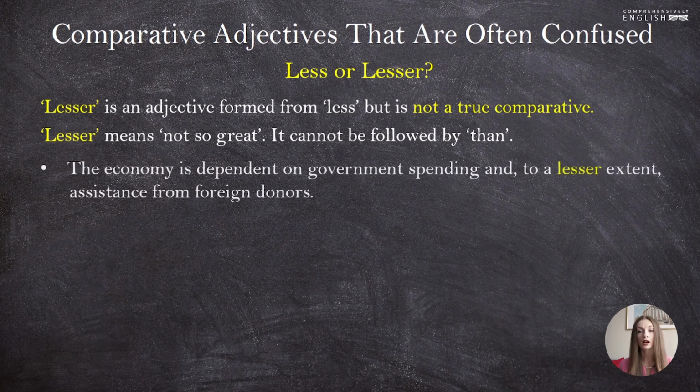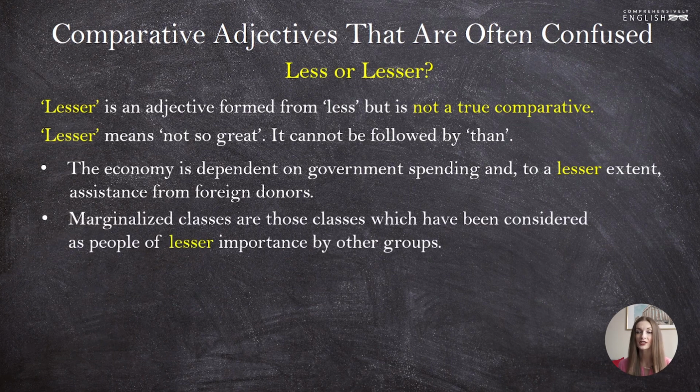Let's see. The economy is dependent on government spending and, to a lesser extent, assistance from foreign donors. And to a not so great degree, from foreign donors, right? Marginalized classes are those classes which have been considered as people of lesser importance by other groups.